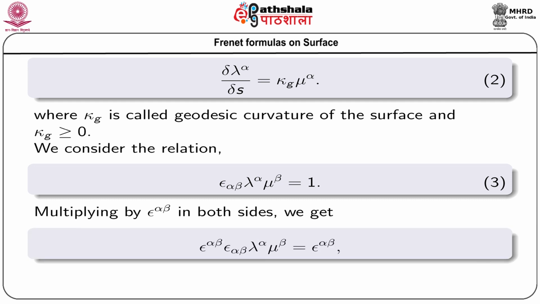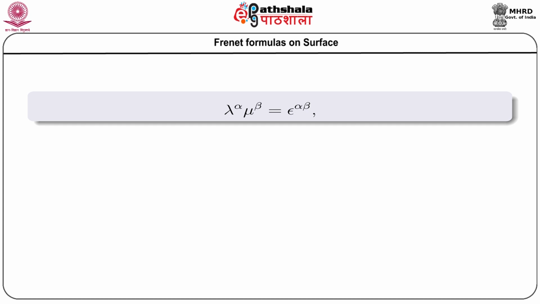Now, taking the inner product with epsilon upper alpha beta on both sides, we get epsilon alpha beta, epsilon covariant alpha beta, lambda alpha mu beta equals to epsilon upper alpha beta. So, from there we get lambda alpha mu beta equals to epsilon alpha beta.